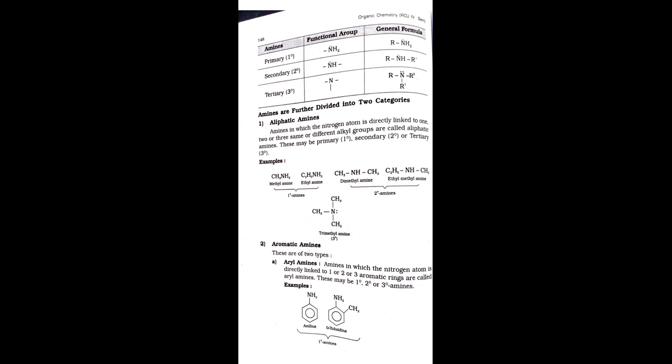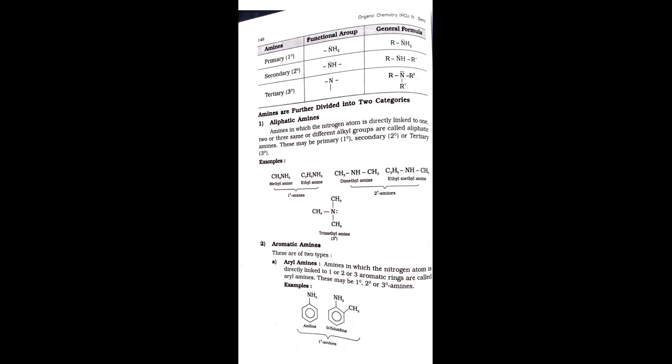I repeat, these may be primary, secondary, or tertiary. Aliphatic amines may be primary, secondary, or tertiary.